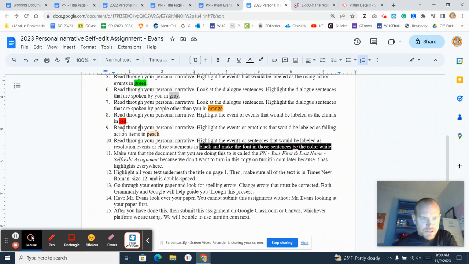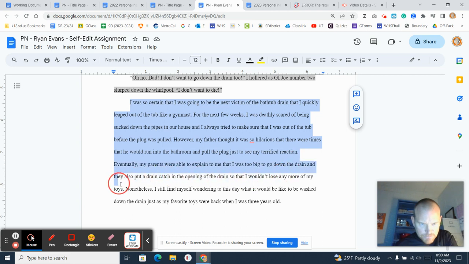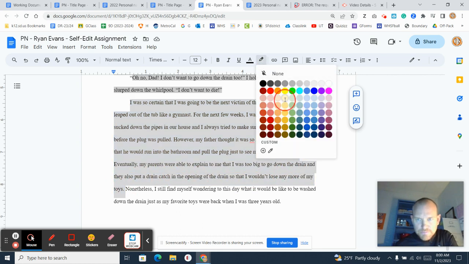Now we're down to the peach stuff. Read through your personal narrative. Highlight the events or emotions that would be labeled as following action items in peach. Go down here. Okay, following action. Let's go all the way down to here. This is in peach.